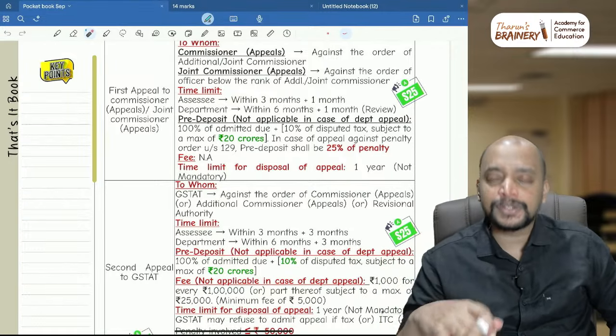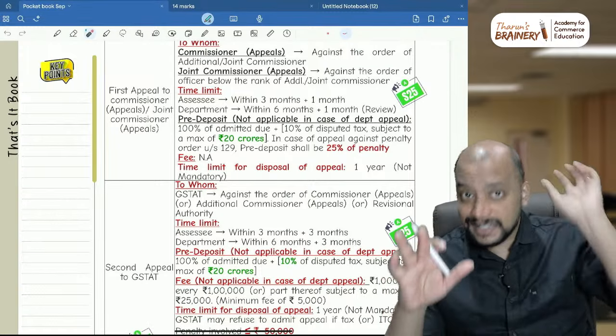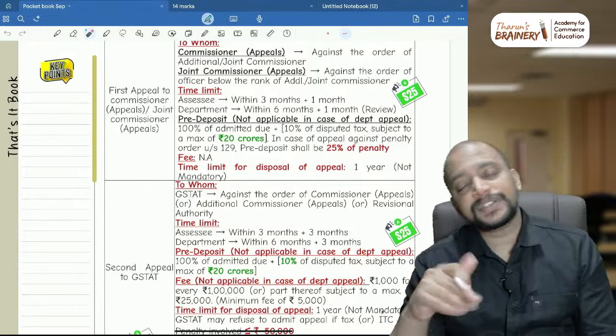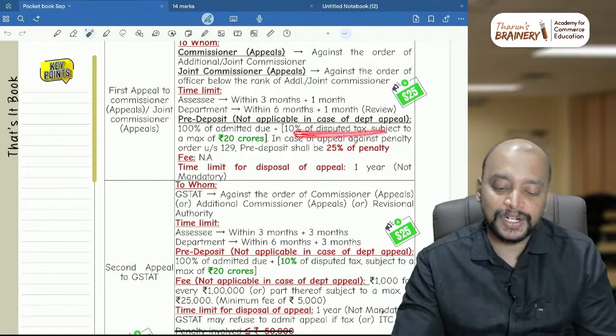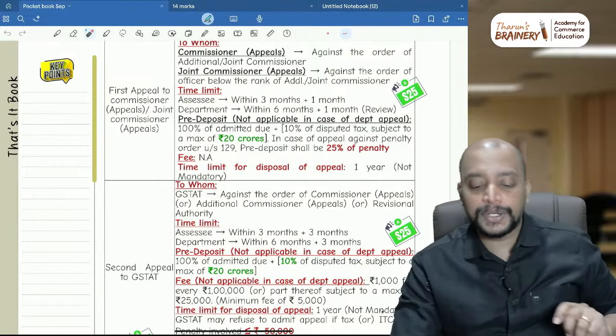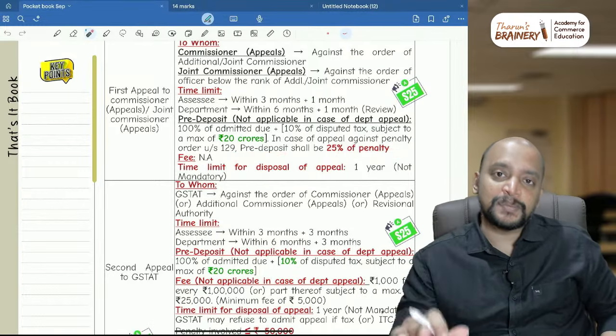Now it is 20 crores, and this 20 crores is under CGST. This is CGST. Then it comes to IGST, it will become 40 crores. Okay, and 100% of the admitted due, only 10% of the disputed tax. But remember, if it is penalty under 129, only penalty under 129, the pre-deposit will be 25% of penalty.